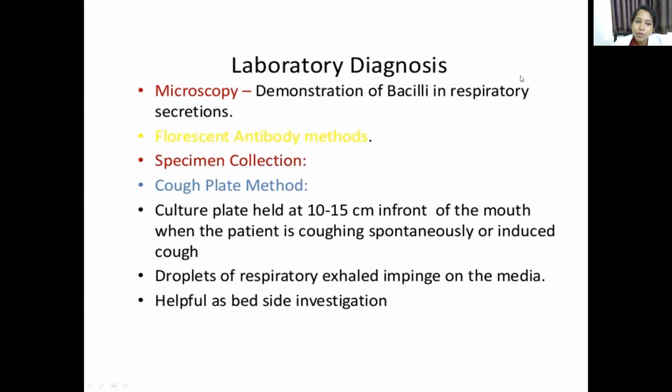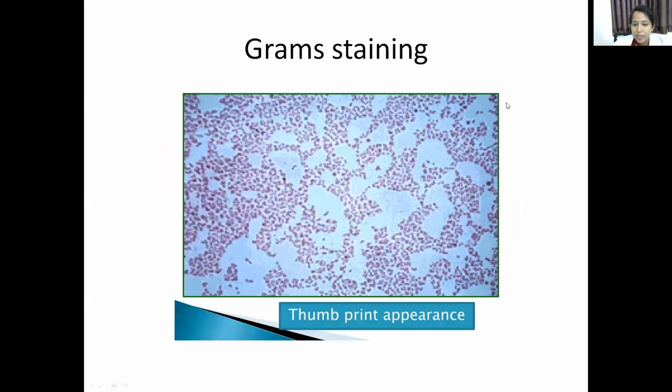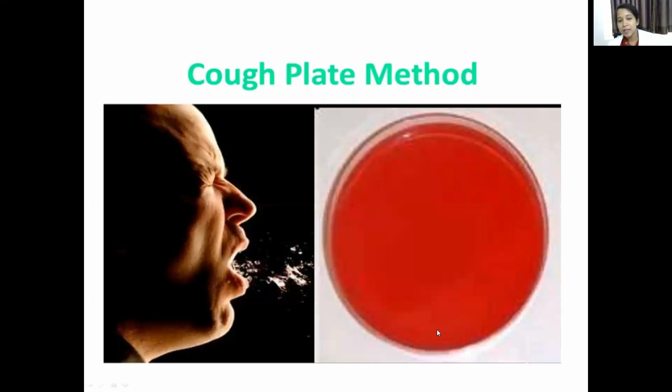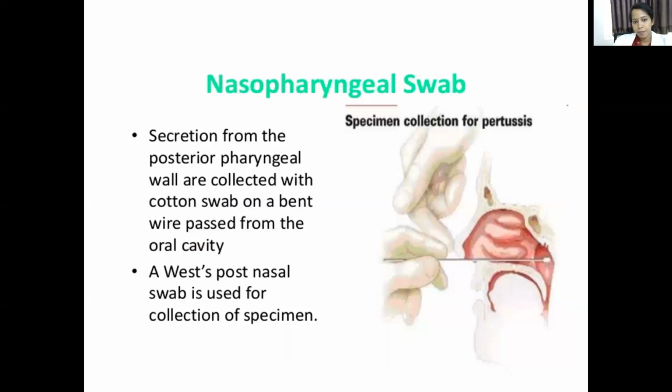In microscopy, if we do gram staining, we will see a thumbprint appearance. Small bacilli are there with specific spaces, so it looks like a thumbprint. And this is the cough plate method: in front of the cough, we put the plate and keep it for incubation.